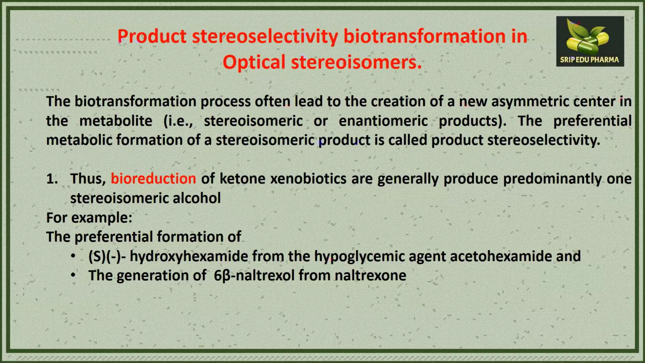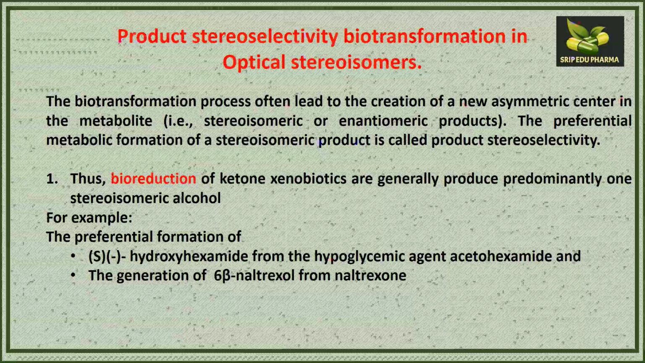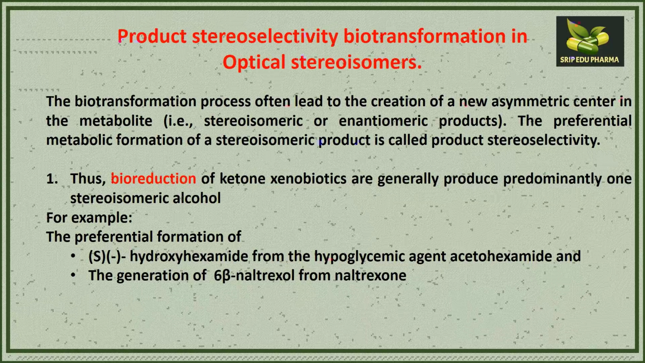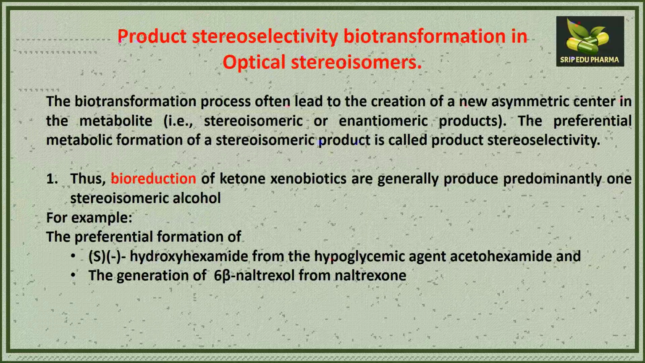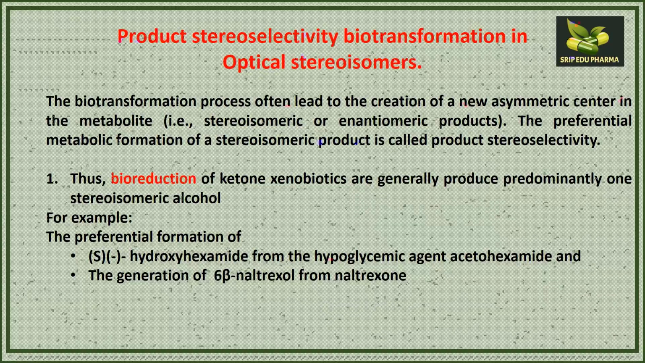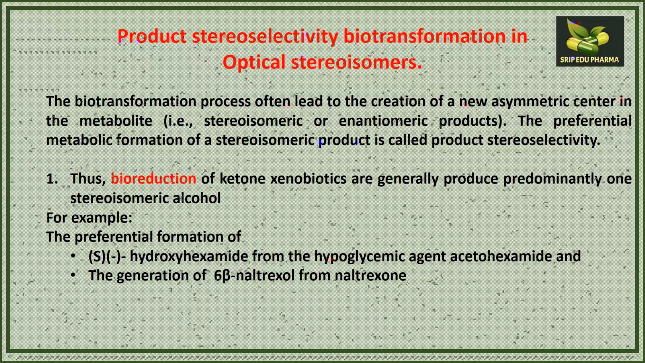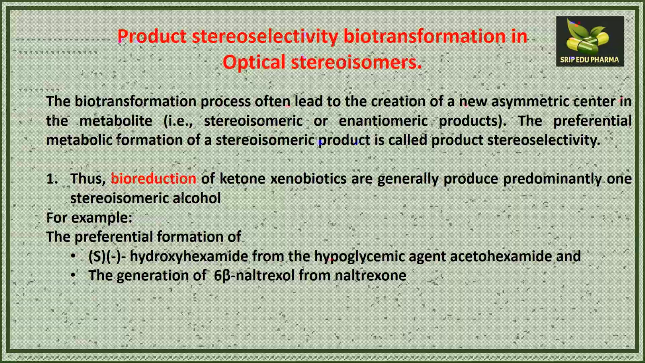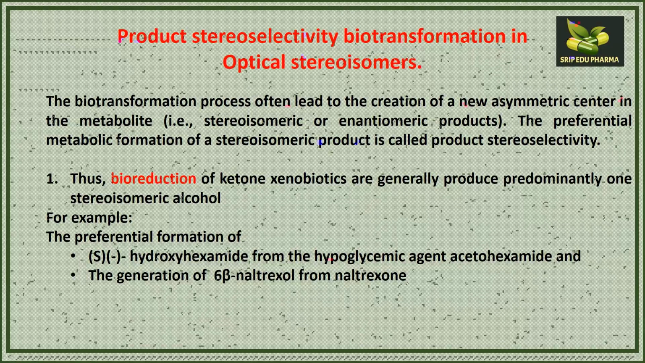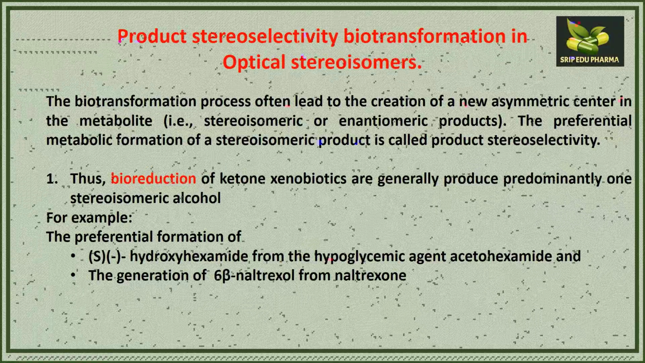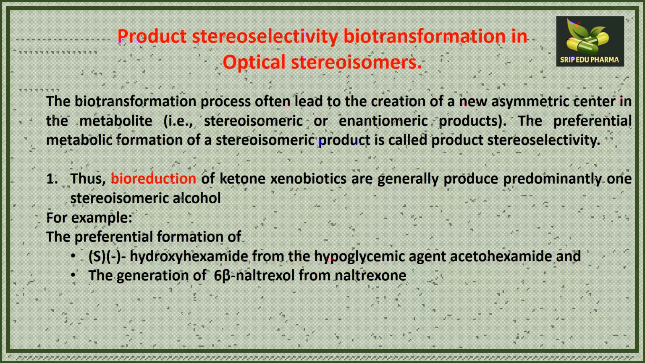In the bioreduction of ketones in xenobiotics, generally one stereoisomeric alcohol is produced predominantly over the other. For example, S-hydroxyhexamide from the hypoglycemic agent acetohexamide is preferred over the D-hydroxyhexamide product. So the S form is produced in the dominant amount over the dextro form. Similarly, 6-beta-naltrexol is formed from naltrexone in a dominant amount over 6-alpha-naltrexol. So this is called product selectivity. Here we have a few more examples.